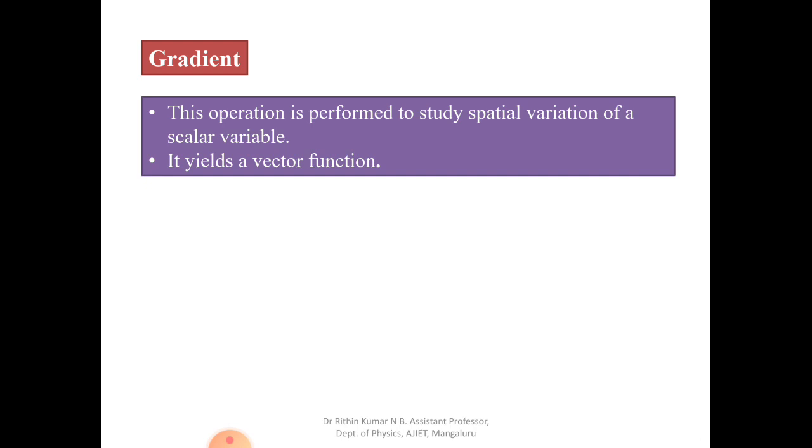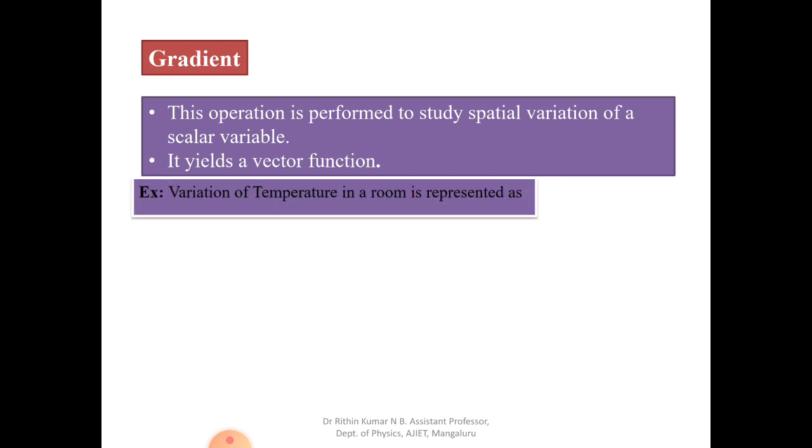So next one, let us see the next kind of operator called gradient. Let us see, students, what do you mean by gradient? See, gradient is an operator used to perform a spatial variation of a scalar variable. So it yields a vector. See, generally whenever there is a scalar, how to convert it into a vector? So what we do, we apply the gradient. When you apply a gradient to such quantities, after the operation, whatever solution we get will be in terms of a vector.